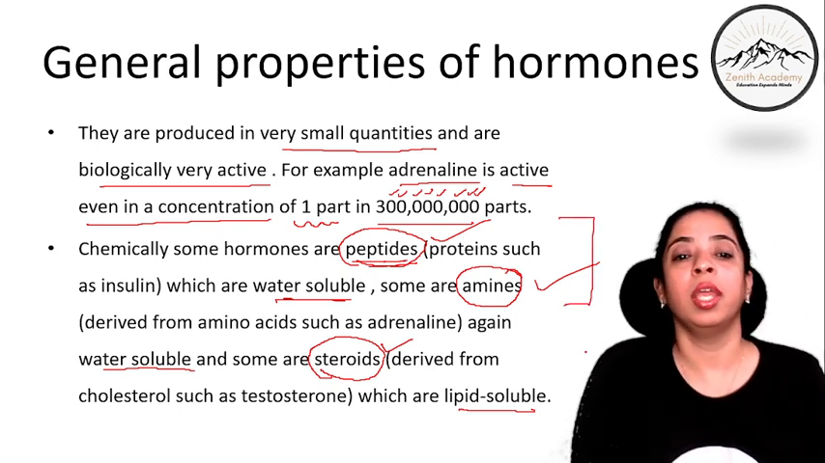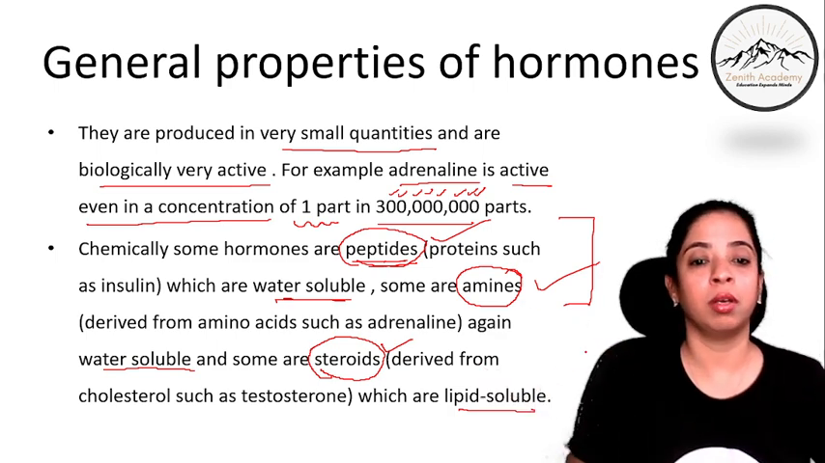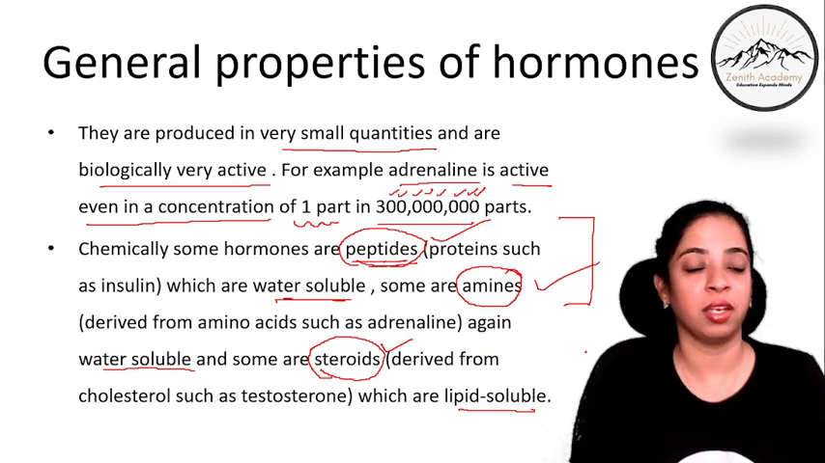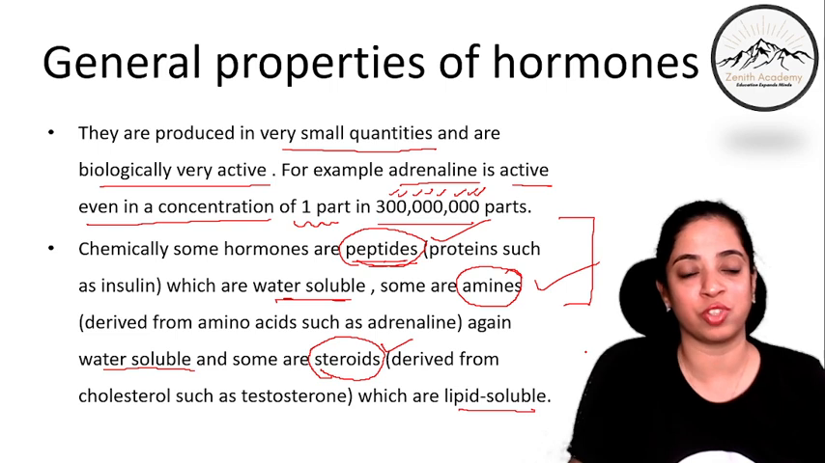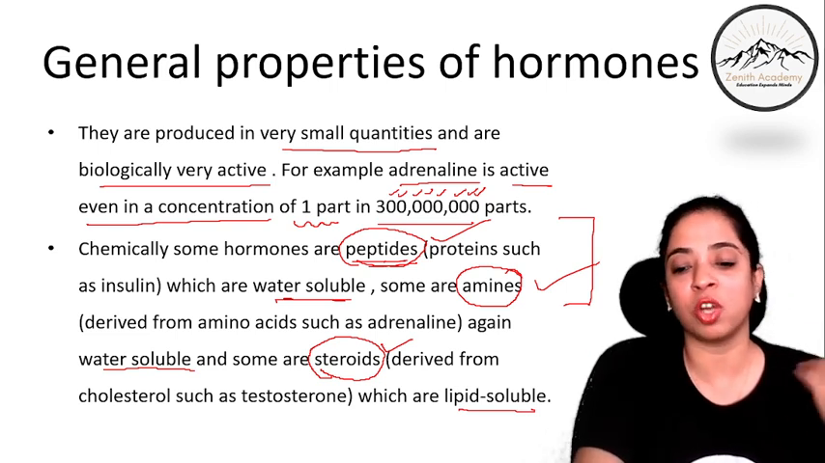You should know कि peptide कौन से होते हैं? Protein, जैसे कि insulin. Okay. Amines are derived from amino acids such as adrenaline. And steroids are derived from cholesterol such as testosterone, right? So some hormones are peptides, amines or steroids.